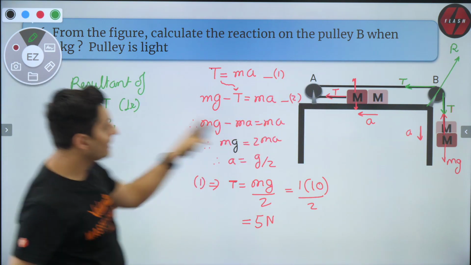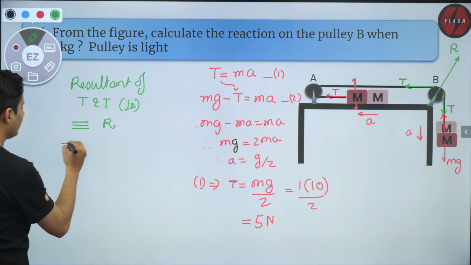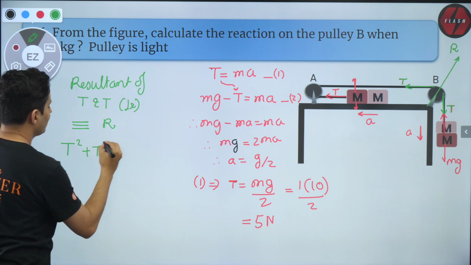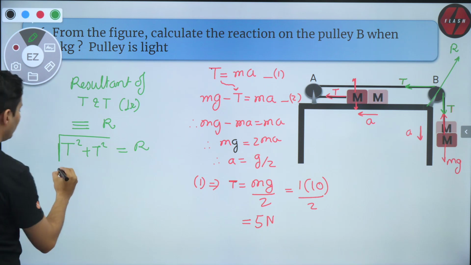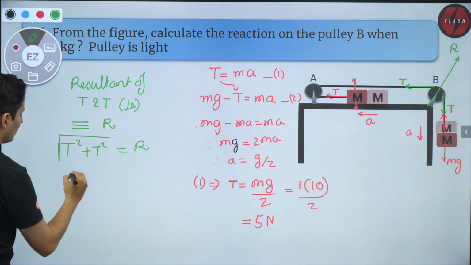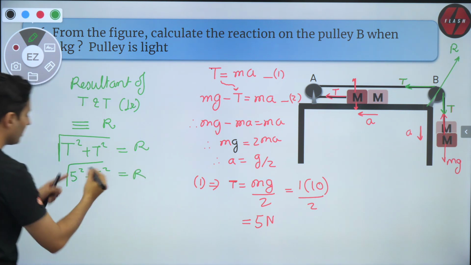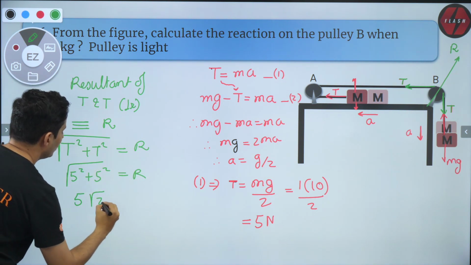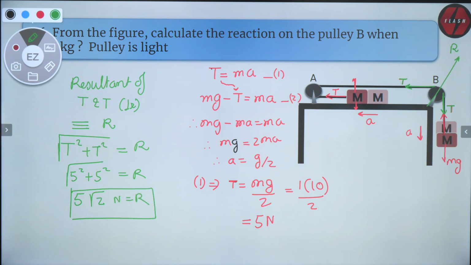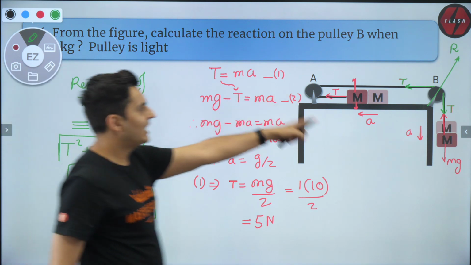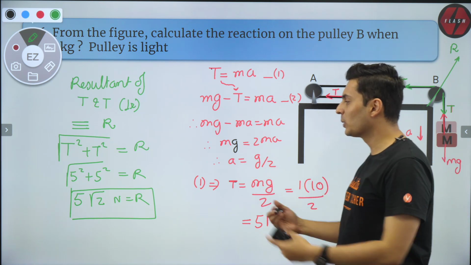So what is the resultant of T and T? Oh, they are perpendicular. So what's the resultant? Think about it. That's obvious. It is the square root of T square plus T square. That should be equal to R. And now it's simple. T is 5 newton. So it will become the square root of 5 square plus 5 square is R. So that will become 5 root 2 newtons is equal to R. That is the final answer. So the reaction experienced by this pulley is 5√2 newton.